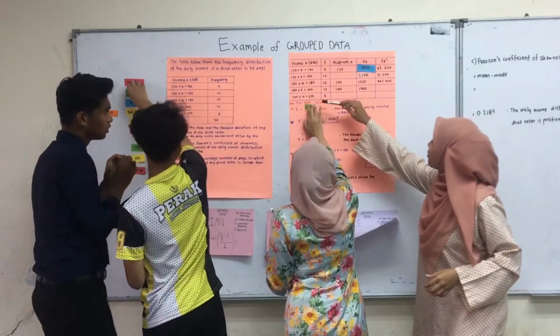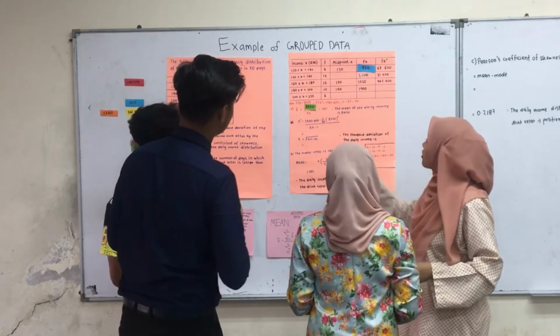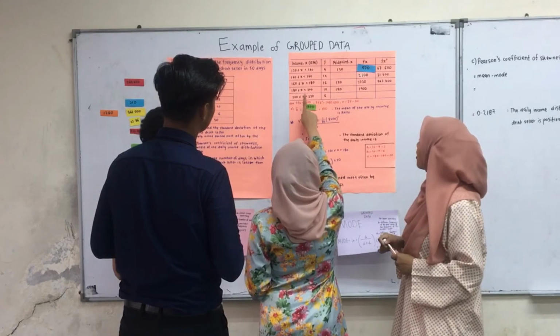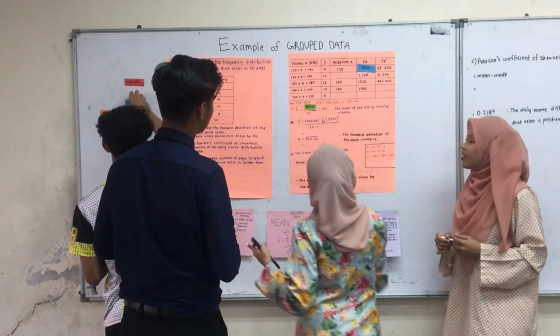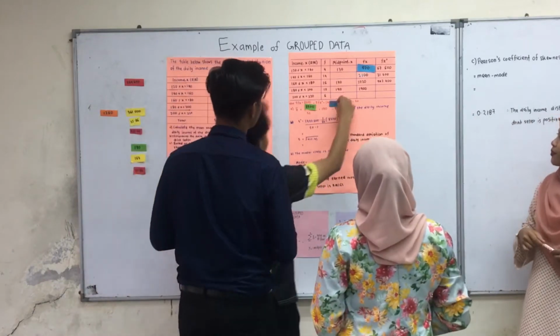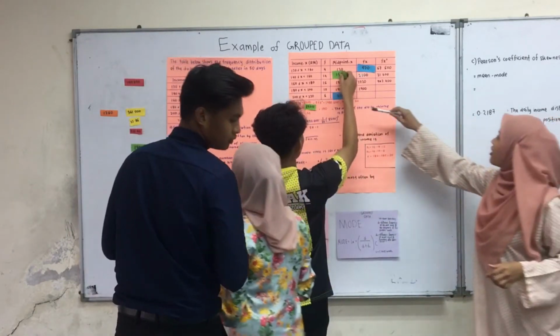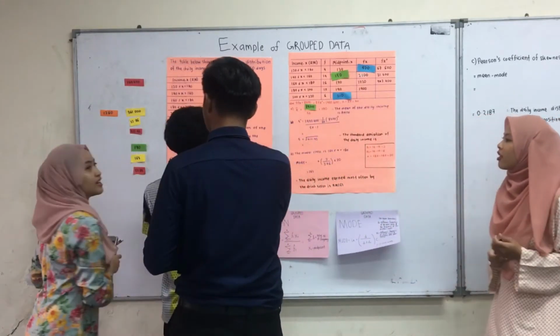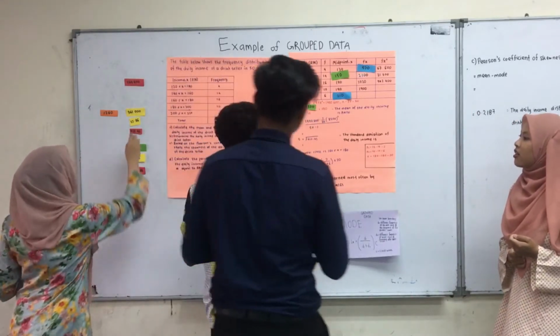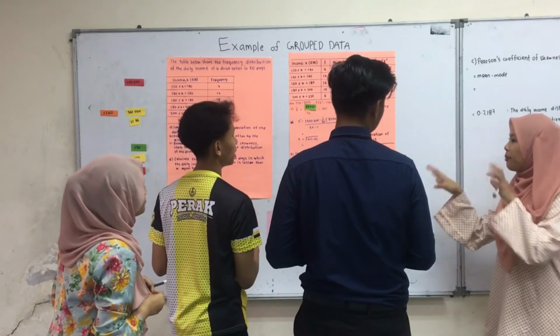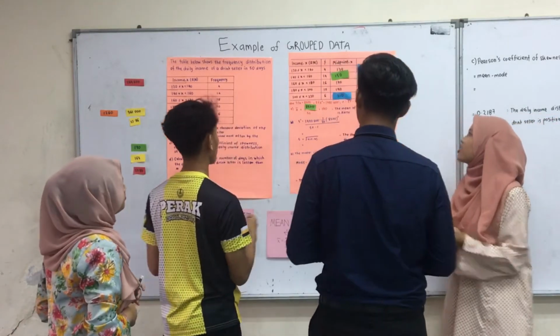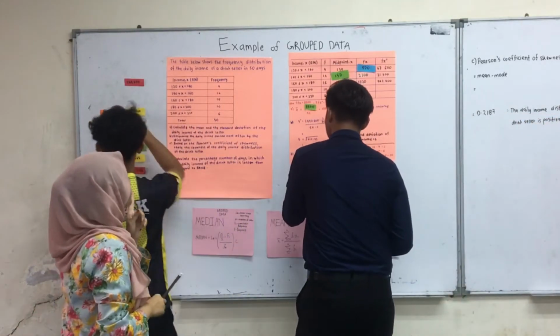Why do you do this? Because of the total of frequency and x, and then multiply. And then I get this. Why do you get this? Upper class and lower class plus, and divide by 2. Good. And then next, go faster, faster, faster.